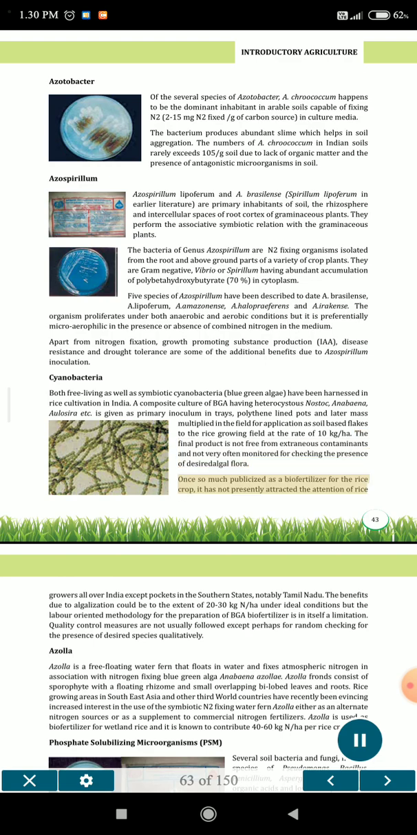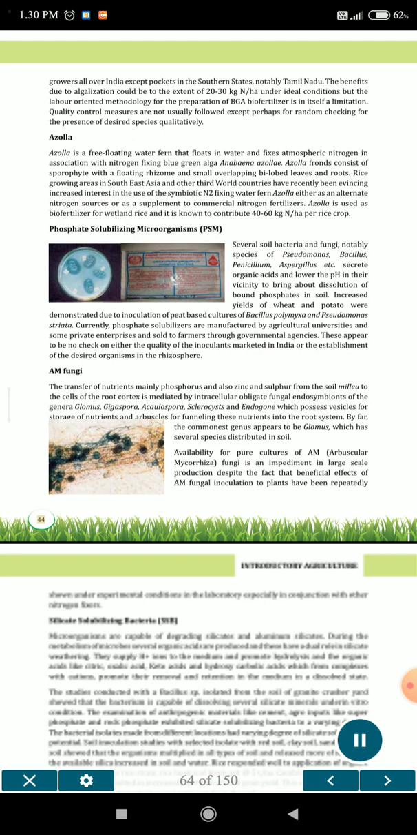Once so much publicized as a biofertilizer for the rice crop, it has not presently attracted the attention of rice growers all over India except in pockets in the southern states, notably Tamil Nadu. The benefits due to algalization could be to the extent of 20 to 30 kg N per hectare under ideal conditions, but the labor-oriented methodology for the preparation of BGA biofertilizer is in itself a limitation. Quality control measures are not usually followed except perhaps for random checking for the presence of desired species qualitatively.